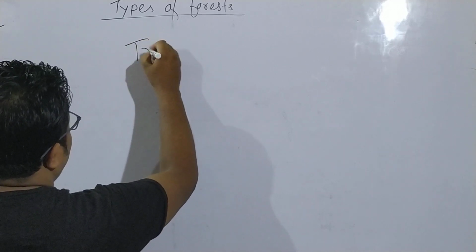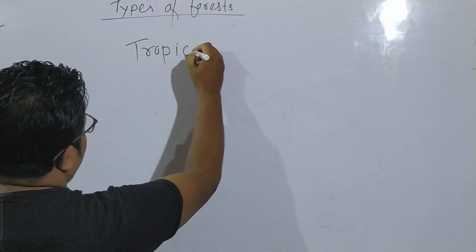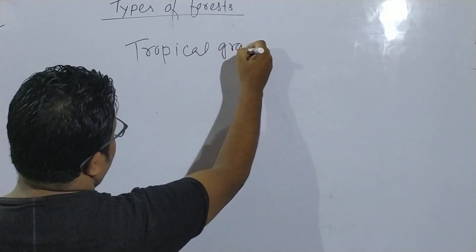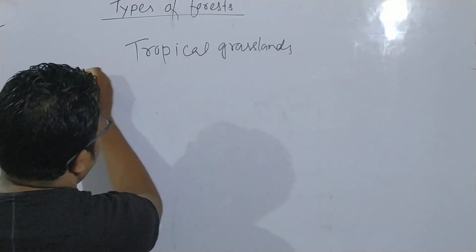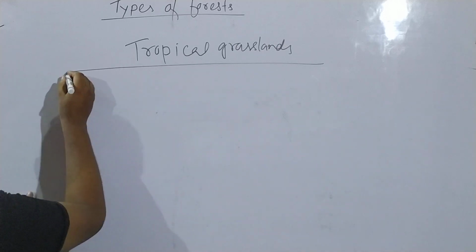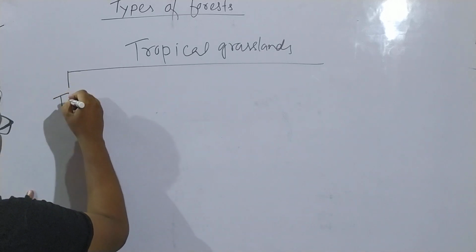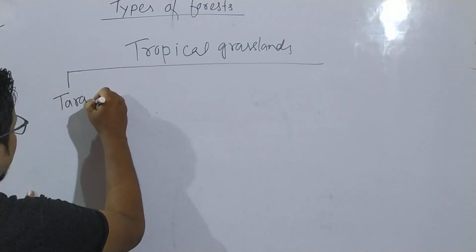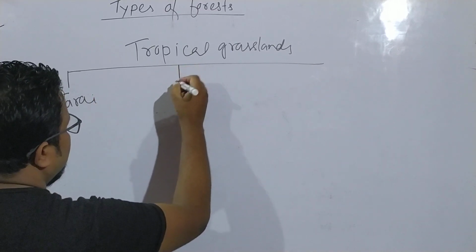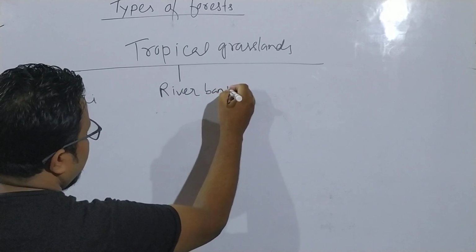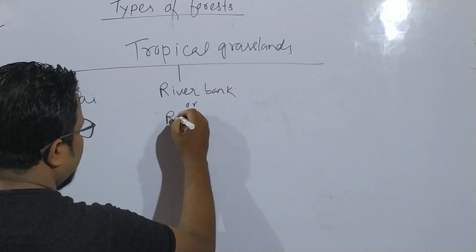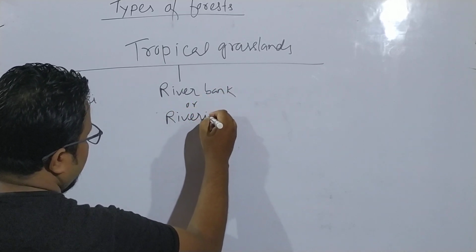When I am talking about the tropical grasslands, here you remember there are basically three areas. One is called Terai region. Next is called riverbank or riverine island.